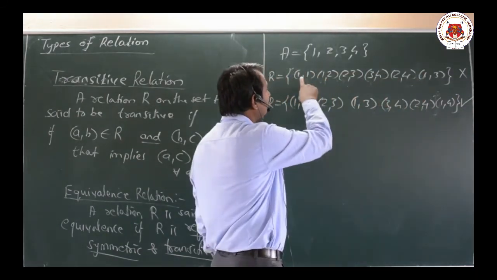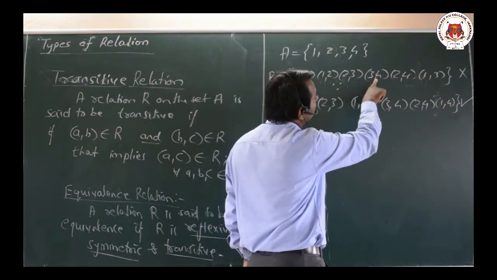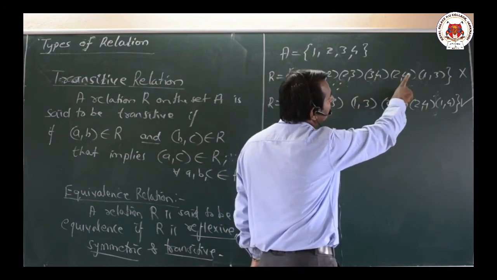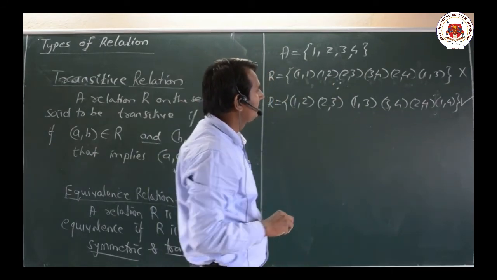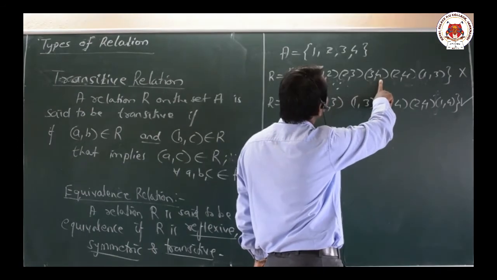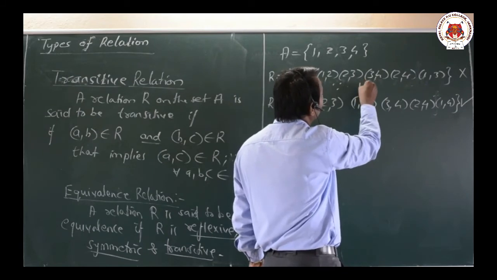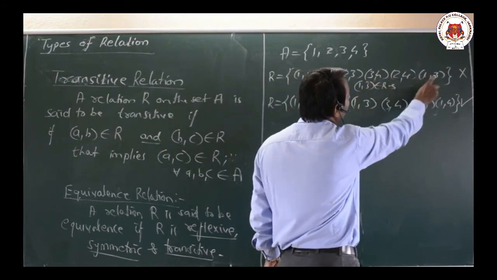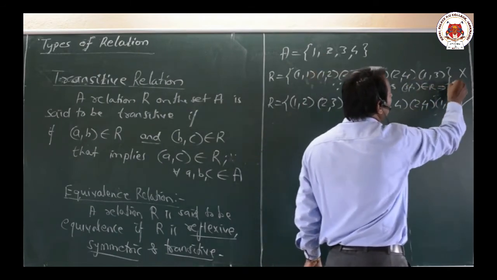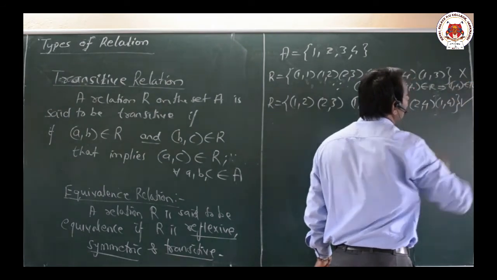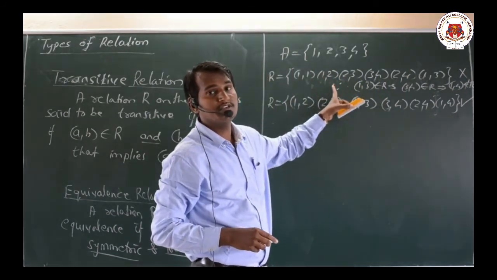Dear friends, in the previous problem, why is it not transitive? Because we have (2,3), (3,4), (2,4) is there. (3,4) is there, (4,3) is not there, (2,4), nothing starting with 4 is there. (1,3), then (3,4): (1,3) belongs to R and (3,4) belongs to R, but (1,4) doesn't belong to R. Therefore it is not transitive.